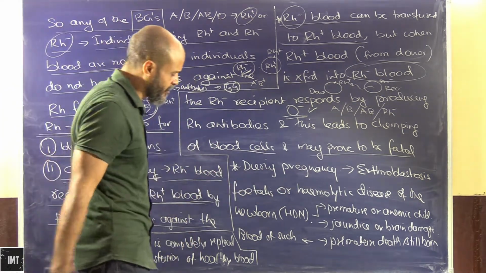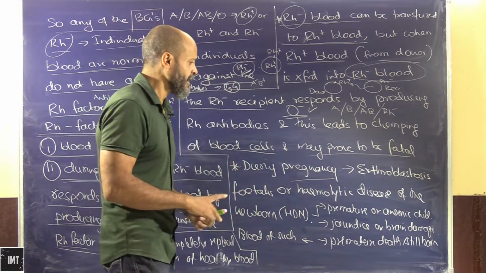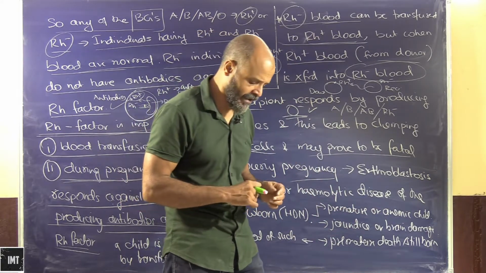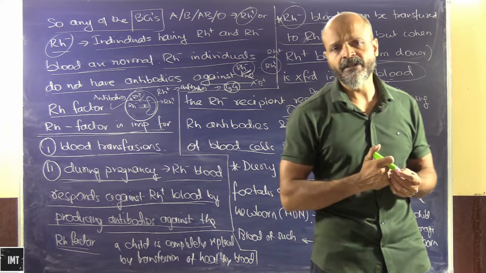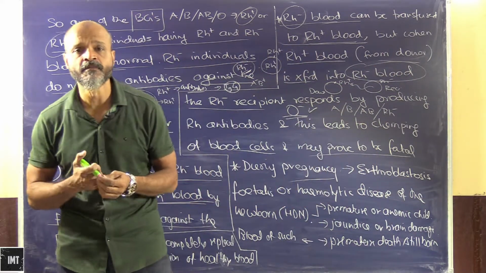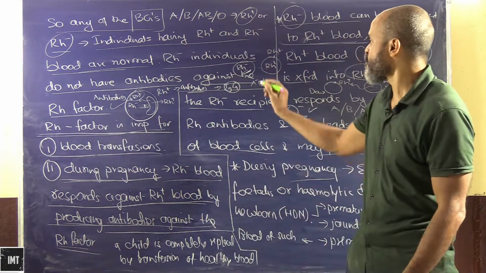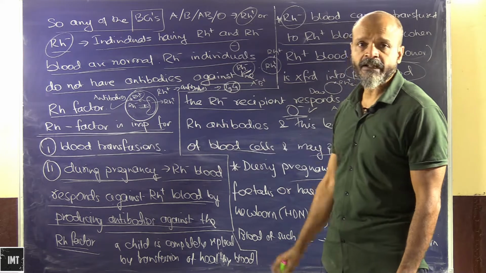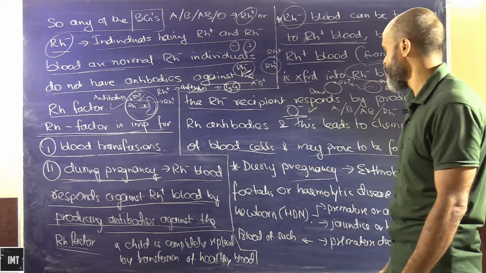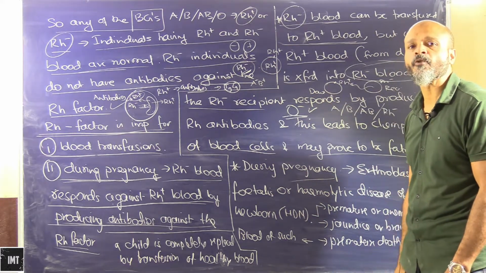Now we have seen how things get complicated during pregnancy. In the previous video we saw how the RH factor in pregnant women gets complicated. If the woman is RH negative and the child is RH negative, no problems. RH positive mother, RH positive child, no problems. The problem starts when the mother is RH negative and the child is RH positive. Again, this is a genetic combination, so we have no control over it.